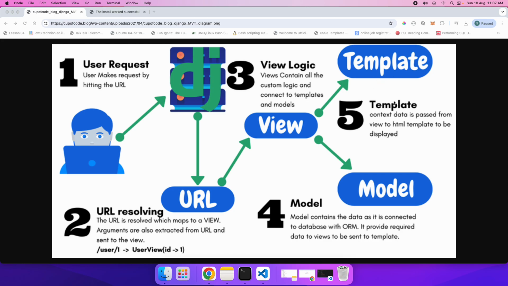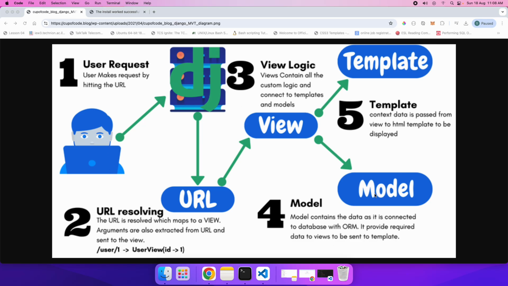Well, the template is actually the interface, the HTML interface through which the user will interact, will pass the data, and will see the data. And the model is going to provide you object relational mapping. That means it is true OOPS format. So you will not be able to put forward your regular RDBMS SQL queries like create, insert, update, delete, alter. Those will not work. Rather, we will create a class, and with the help of the class we'll connect to our database, and that will provide it in the form of an object relational mapping. That's the role of the model. So this is the entire structure of how the application is going to work.